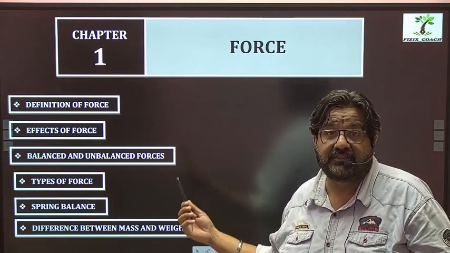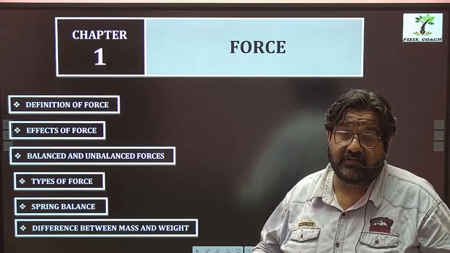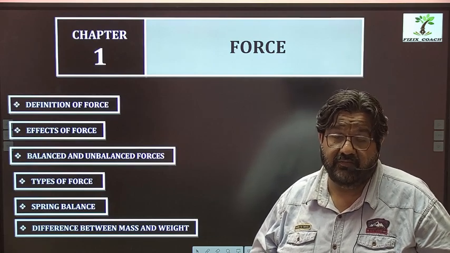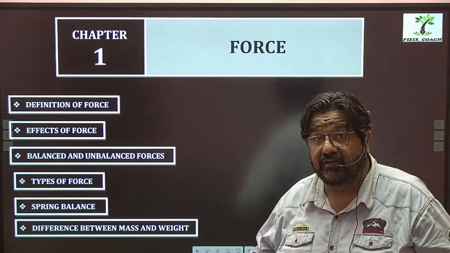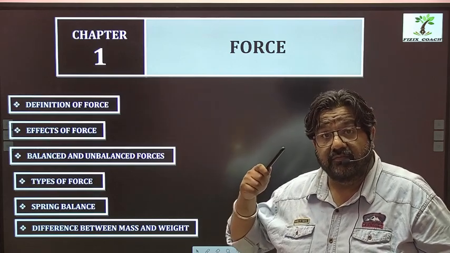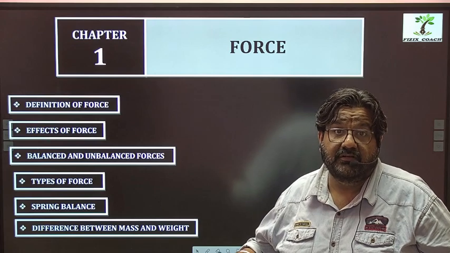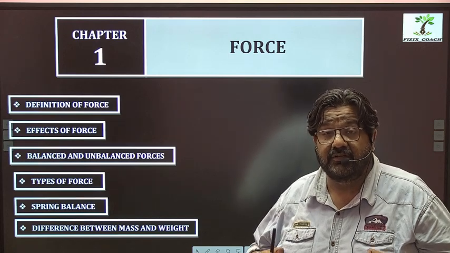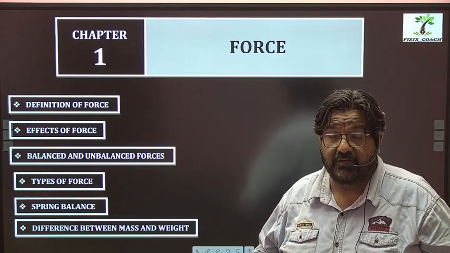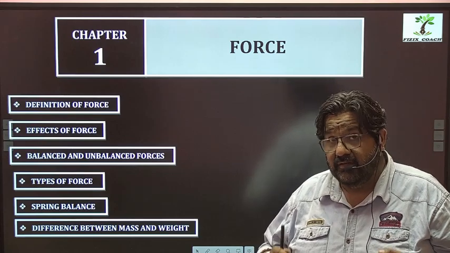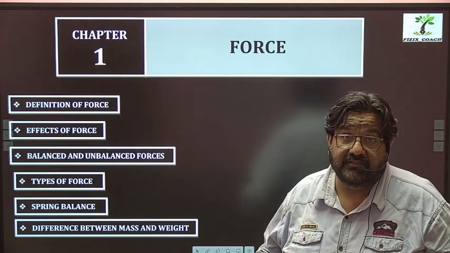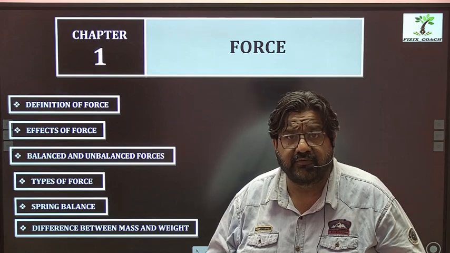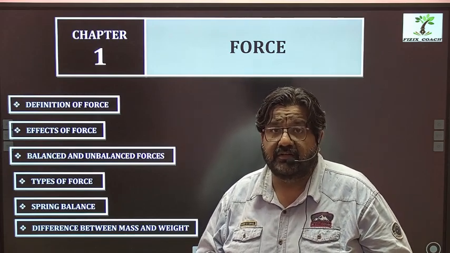And this is the first step onto the ladder for understanding the basic concepts. If your foundation is strong, then your future subjects like physics, chemistry and biology will become stronger, right? And you won't face any problem in cracking or getting success in the exams, Olympiads or competitions which you'll be facing in future. So let us start with force.